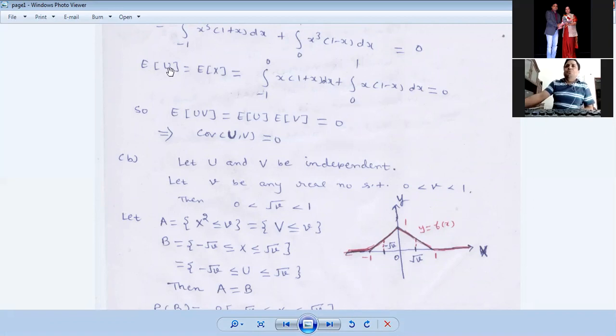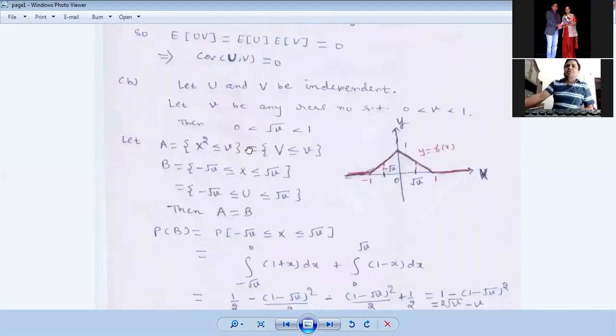So E of U is also 0 and E of UV is also 0. So therefore both are the same. E of UV equal to E of U into E of V, both are equal to 0, and covariance UV being the difference of these two is also 0.